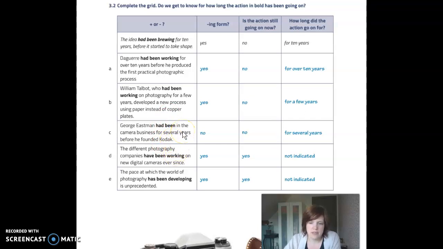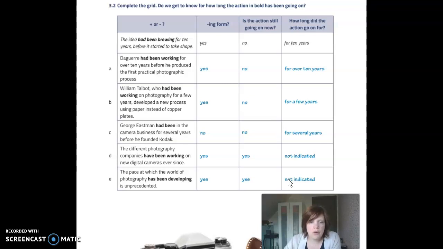So the next one: the different photography companies have been working on new digital cameras ever since. Action started in the past, continues up until the present. How long did the action go on for? That we do not know. It is not indicated in the sentence, but you can guess that it's been for quite some time. And the same is true for the last sentence. The pace at which the world of photography has been developing is unprecedented. Action started in the past, continues up until the present. How long precisely is not indicated, but focus is on the duration. It's quite a long time, a long process which is being described.